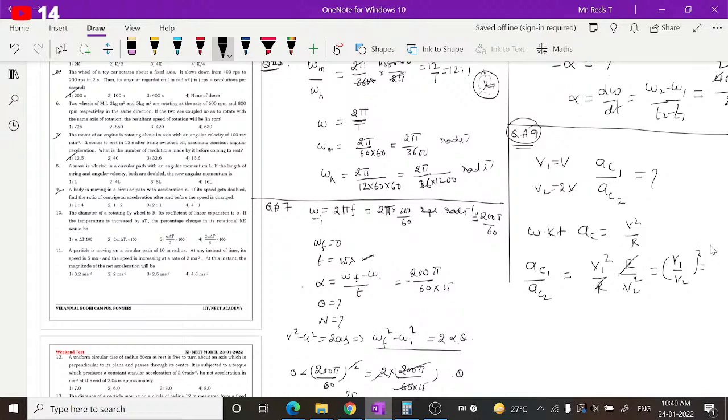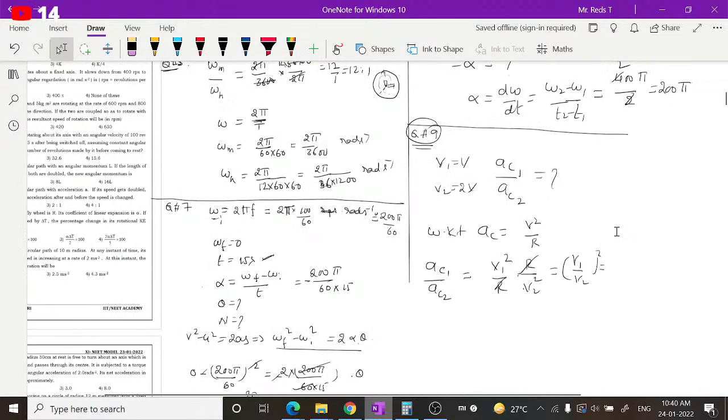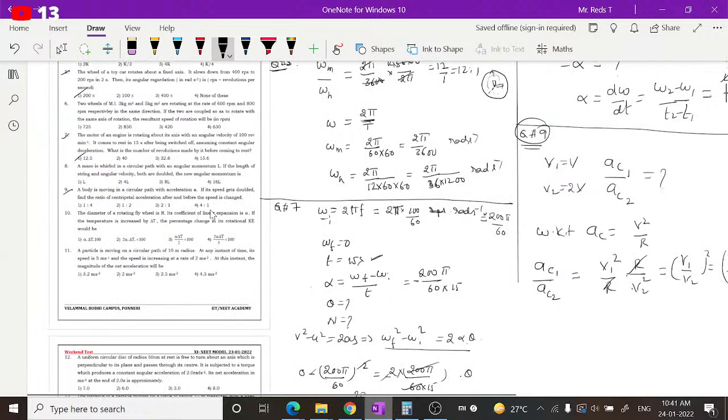This is v1 by v2 whole square. Here v1 is v and v2 will be 2v, whole square. So here v gets cancelled, and if you square this, you will get 1 by 4. So ac1 by ac2 is 1 by 4, so it is 1 is to 4.